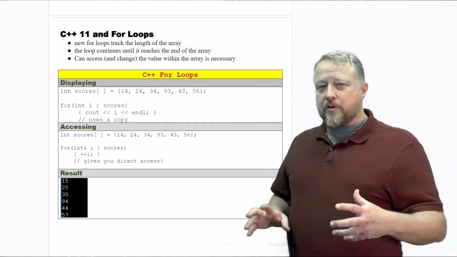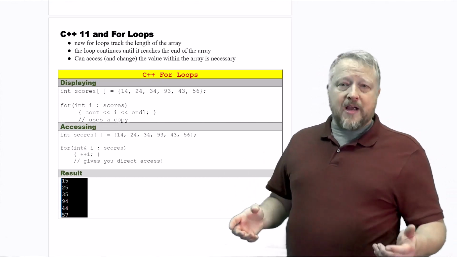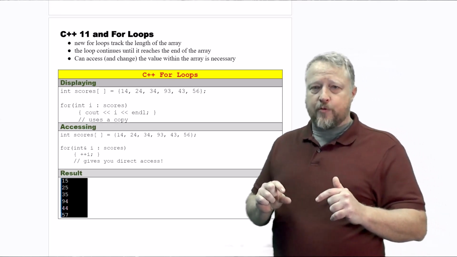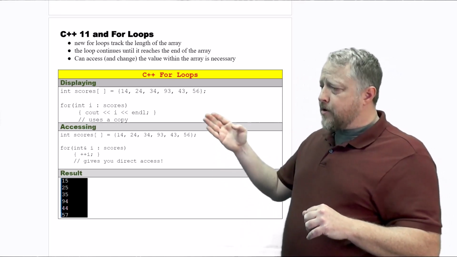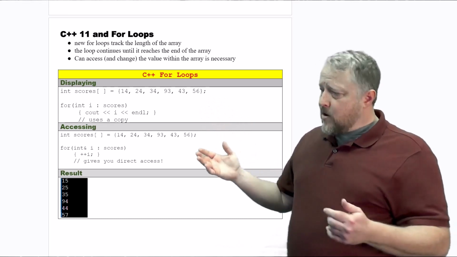I'm using this one right here for a couple of different reasons. Number one, there was an update on how we can use for loops. It makes it a little bit smaller than what we had before. But I also wanted to show you another way of creating an array that, frankly, is different.